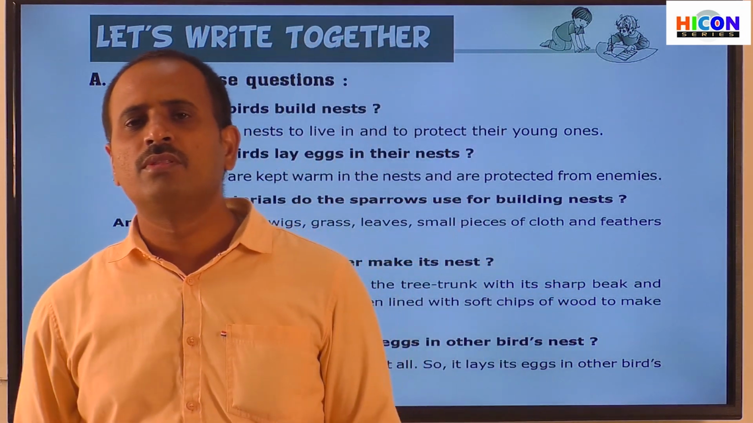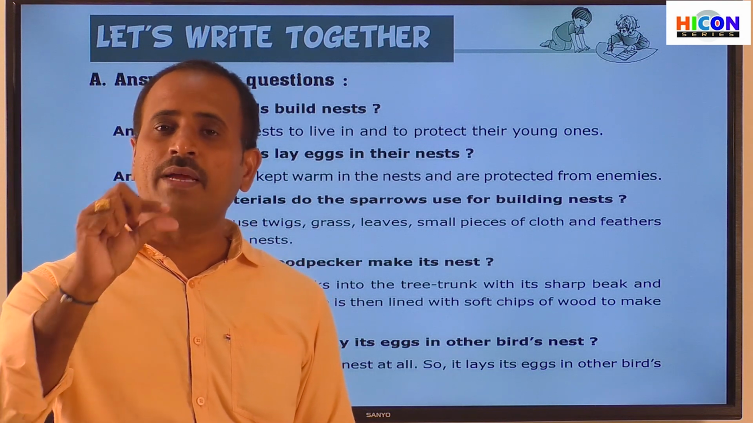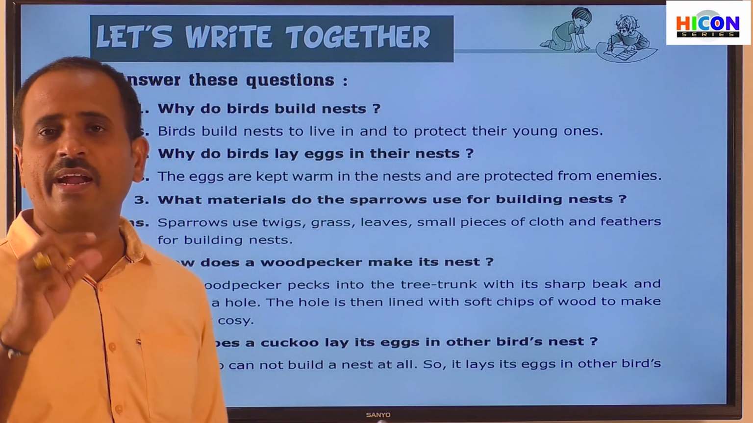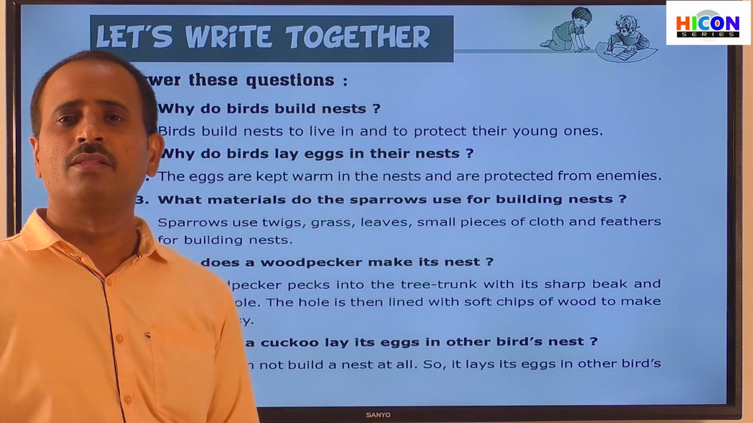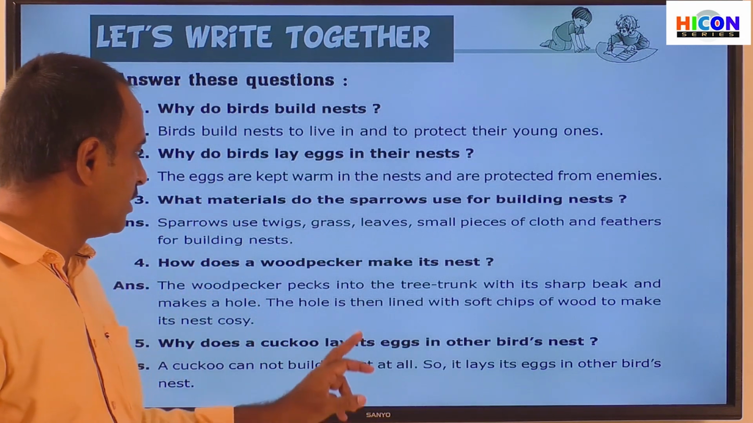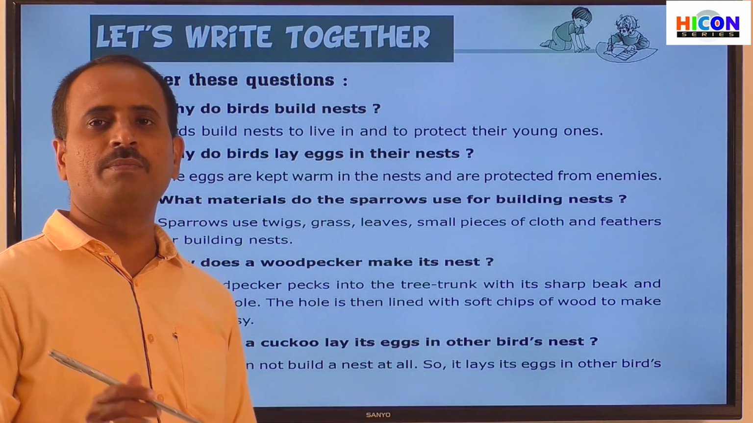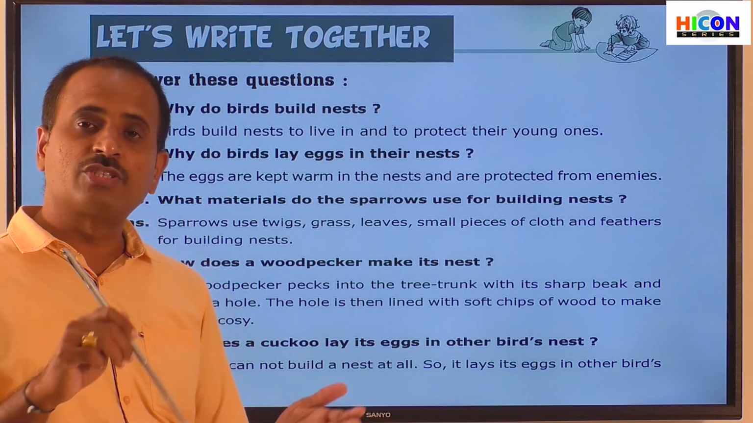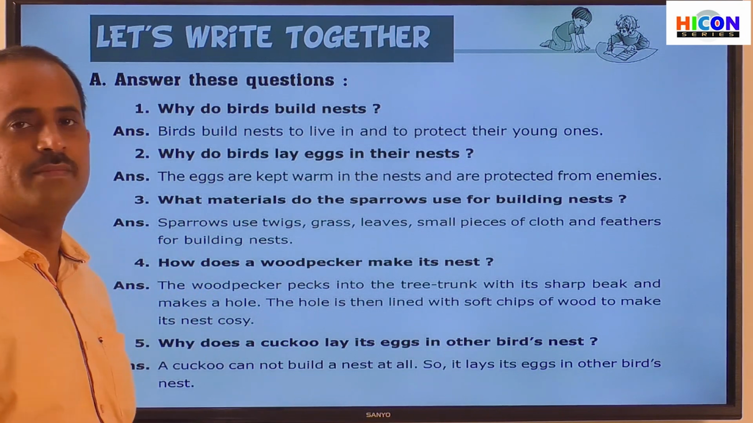So children, how did the woodpecker make its nest? Have you ever seen the beak of a woodpecker? Generally the beak of a woodpecker is very long and strong. By using its strong, long beak, the woodpecker will peck into the trunk of the tree. That means it will beat the trunk of the tree and it will make a hole with its sharp beak on the trunk of the tree.